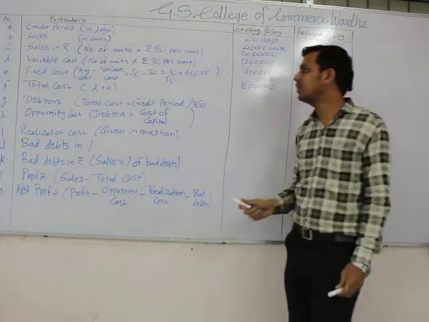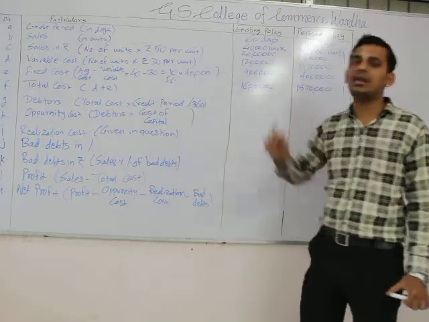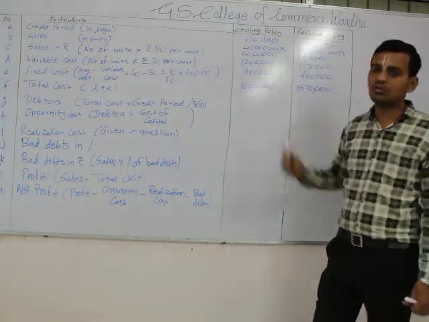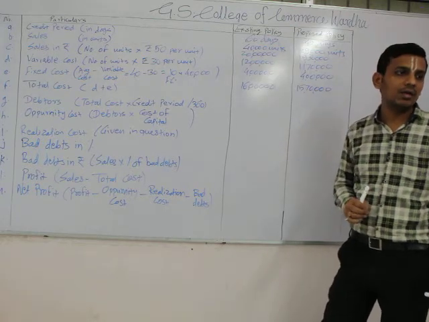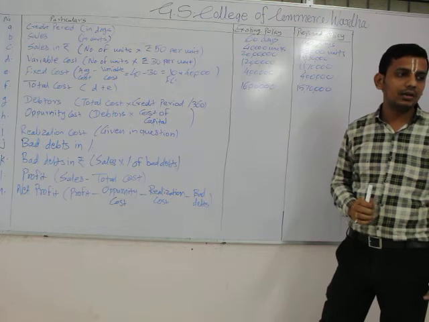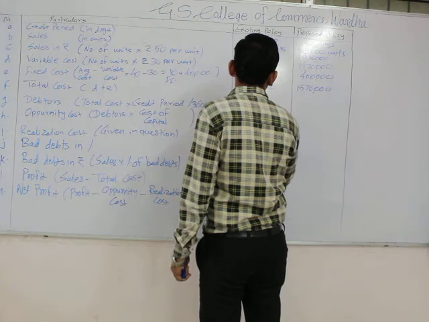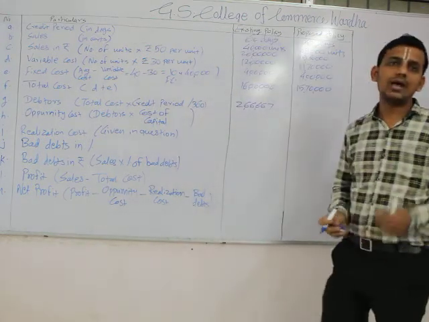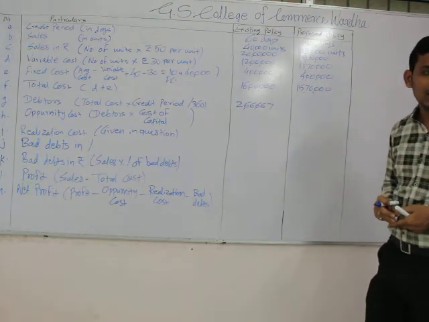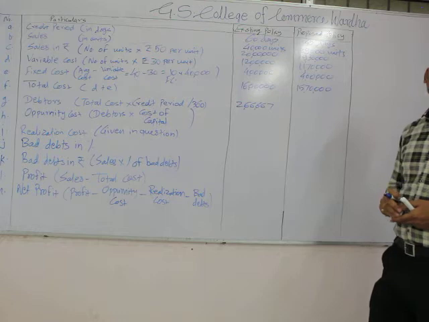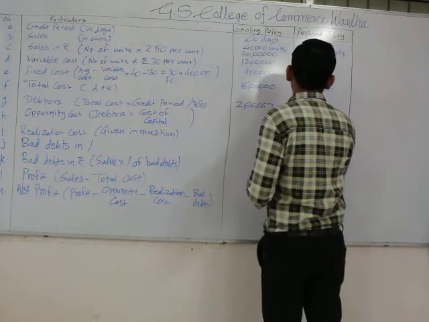What formula have we said? Total cost multiplied by credit period divided by number of days in a year, that is 360. Total cost 16 lakh into the credit period allowed, 60 days, divided by 360 is equal to 2,66,667. Whereas for the proposed policy, 15,70,000 into 45 divided by 360 is equal to 1,96,000.